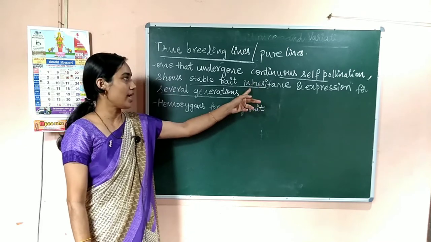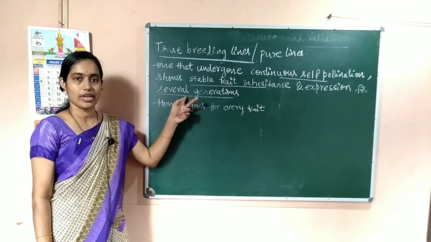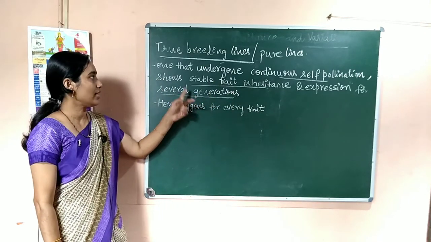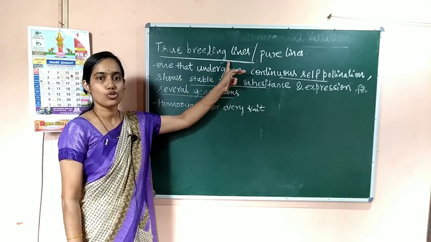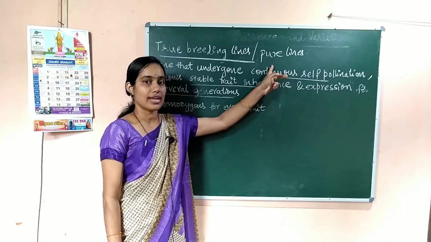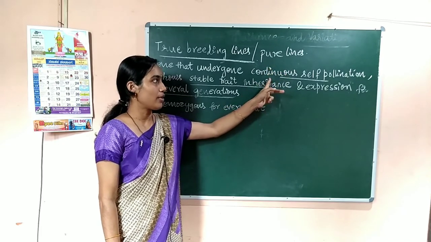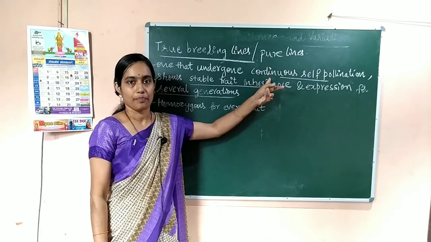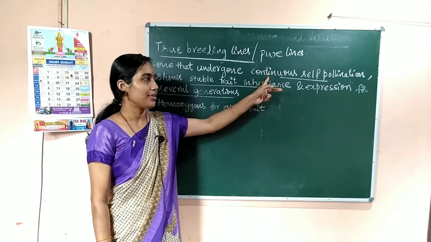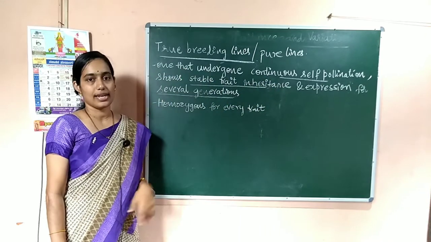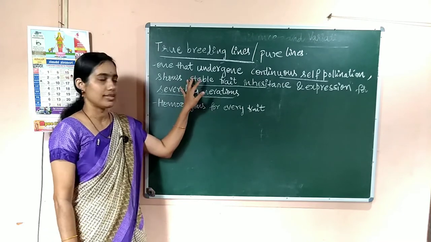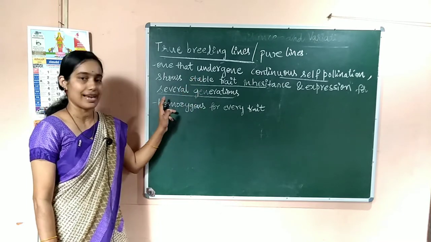The same characters are shown for many generations, so they are called true breeding lines. And these true breeding lines or pure lines are obtained from continuous selfing. In plants, continuous self-pollination gives these true breeding lines. Mendel did this. We will discuss that later.